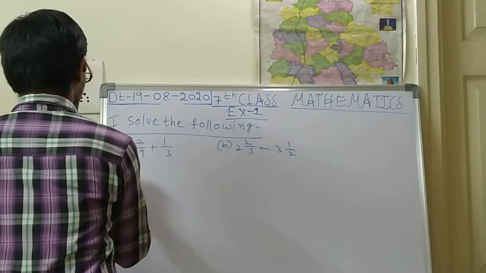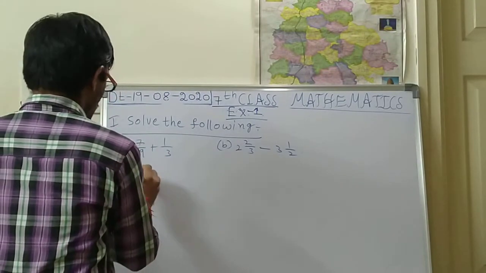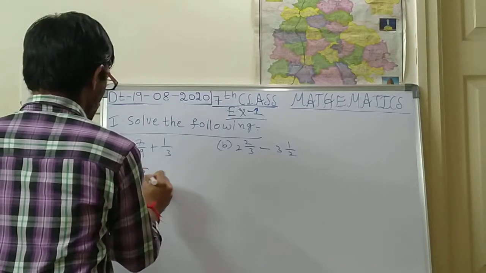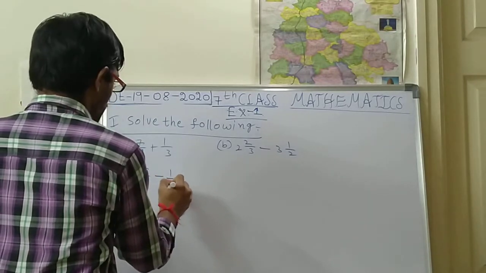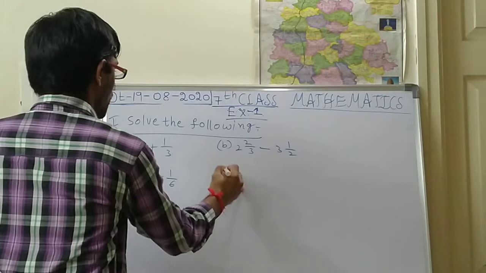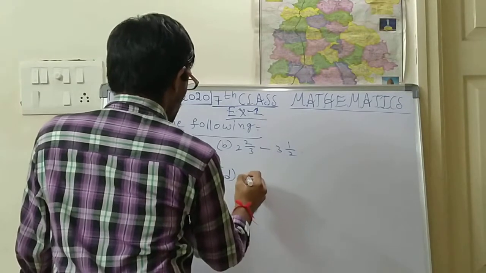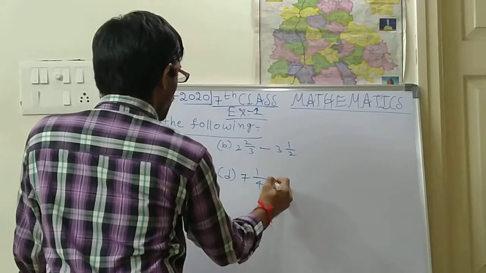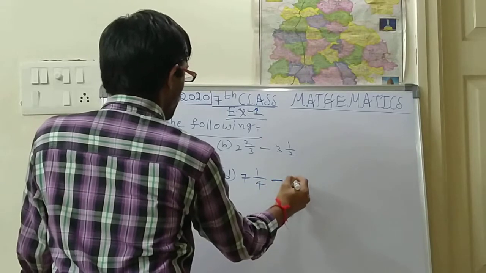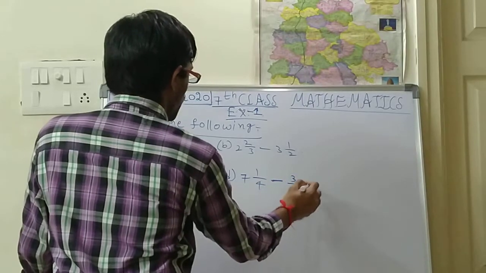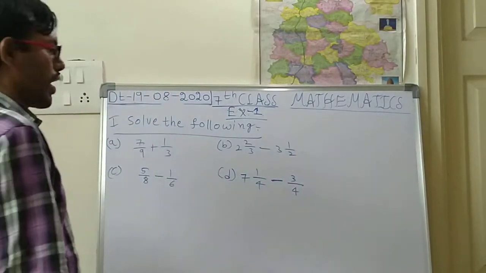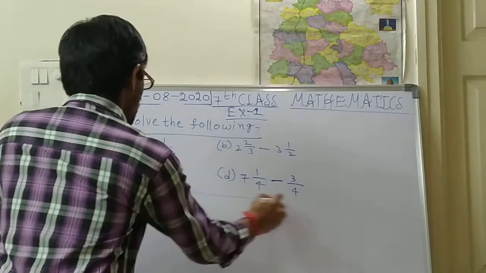Next, C problem: 5 by 8 minus 1 by 6. Next, D problem: 7 1 by 4 minus 3 by 4. So this is one bit.